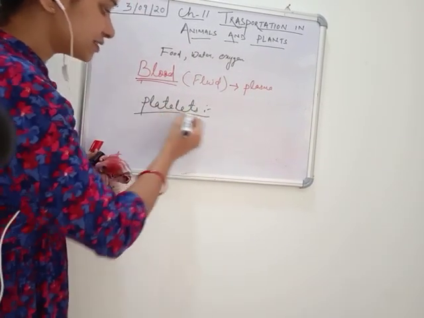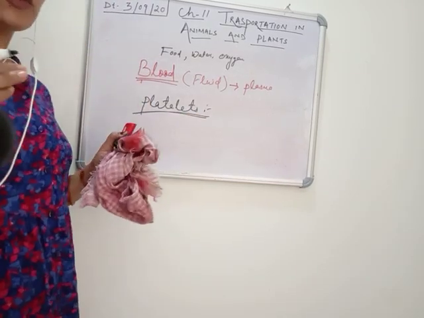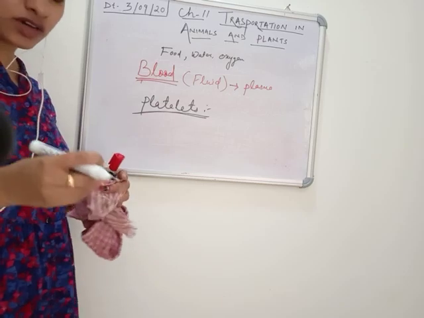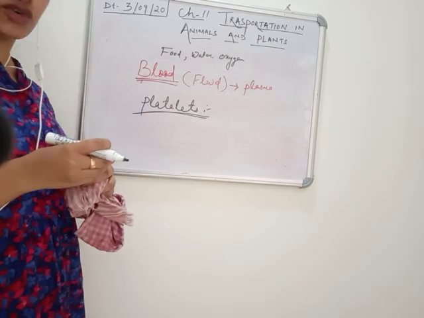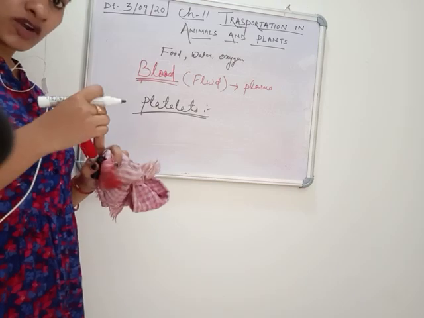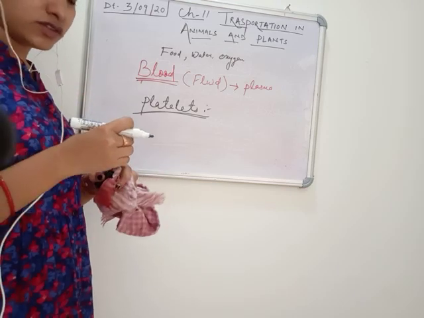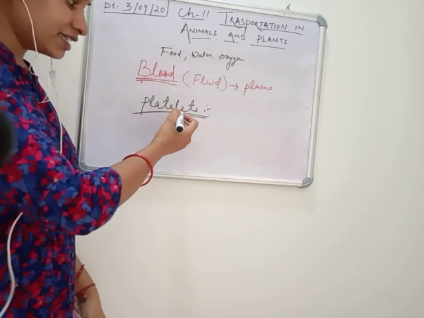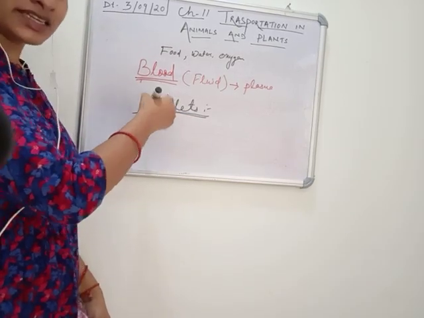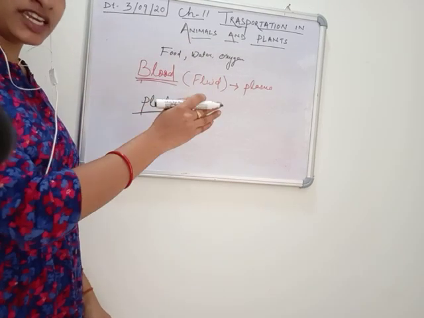So platelets. If you have ever banged your hand or crushed your hand in the corner of a door, you can see dark patches of blood clotting inside it. You may have noticed that this is because of the presence of platelets. So what is the function of it, you know? It is going to prevent your blood flow.